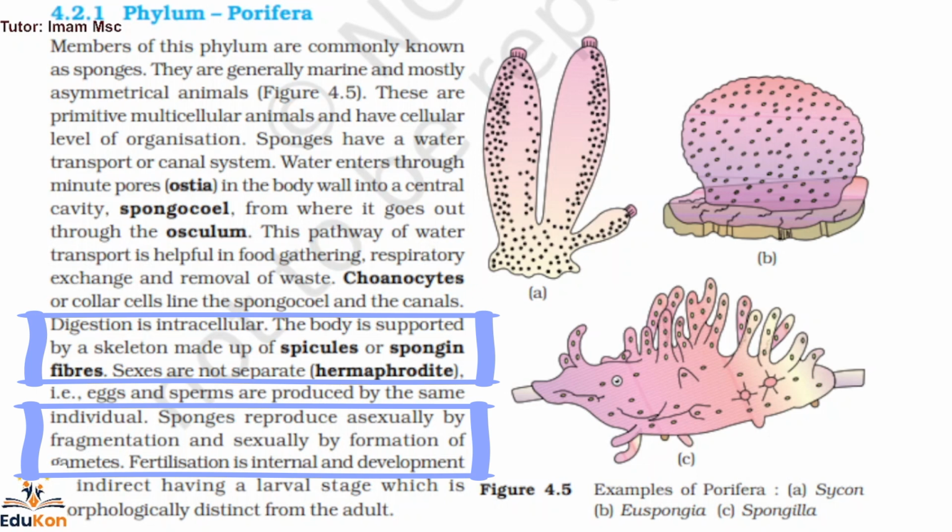You can combine all the information which is present in this file. So you can correlate this. Their skeleton is made up of spicules or spongin fibers, and their sexes are not separate because male and female gametes are produced in the same organism, and they have a water canal system where water enters through ostia and exits through osculum, through the spongocoel. What are the cells which form the lining inside the spongocoel? That is collar cells or choanocytes. So these are the very important points.